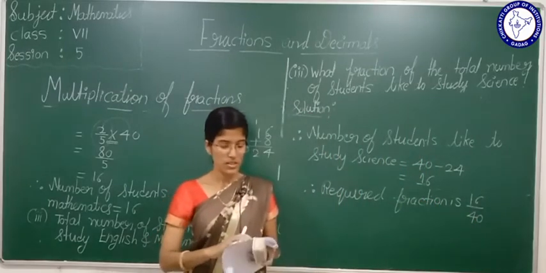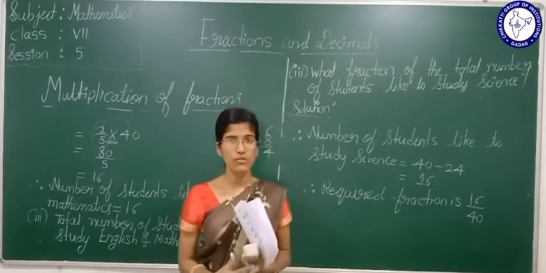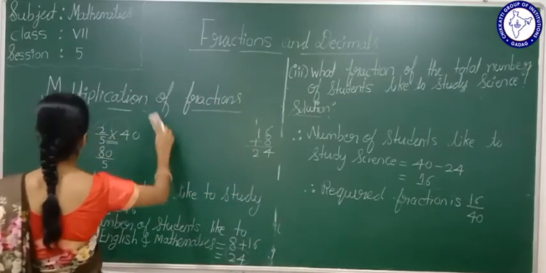Okay, so this is about your worked example. Now we will solve exercise 2.2.